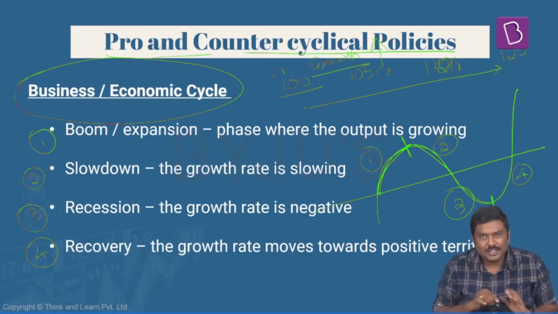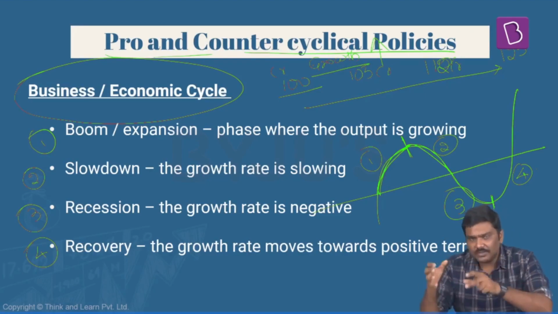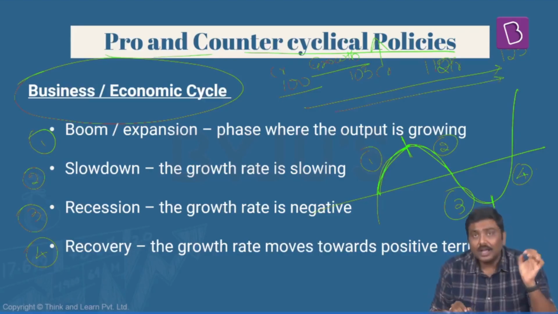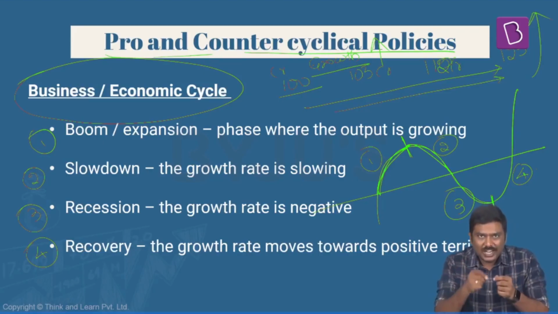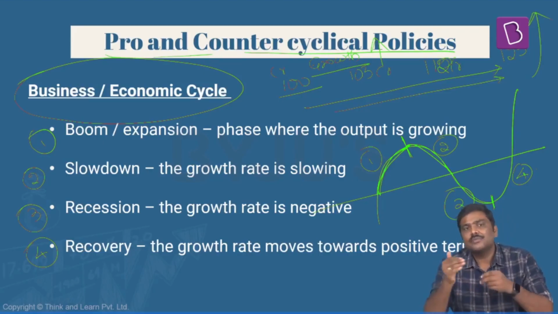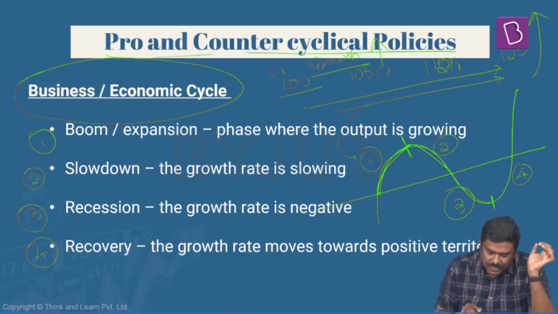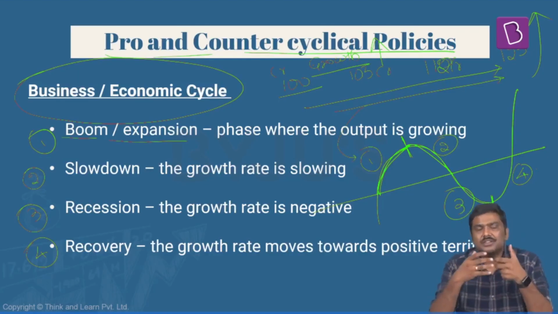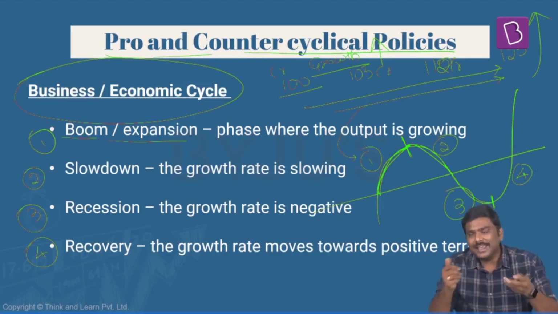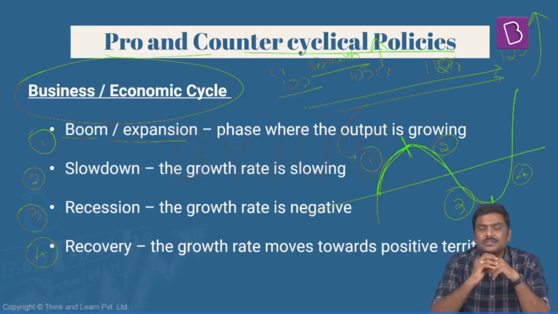The GDP, which is basically nothing but the market value of goods and services, is increasing. Along with this, we are also seeing that the GDP growth rate is also increasing. So generally this phase of a business cycle or economic cycle is called a boom or expansion stage. Now please understand this. Whenever there is a boom or expansion stage experienced by any economy, what are the outcomes? What will you find generally during this stage?